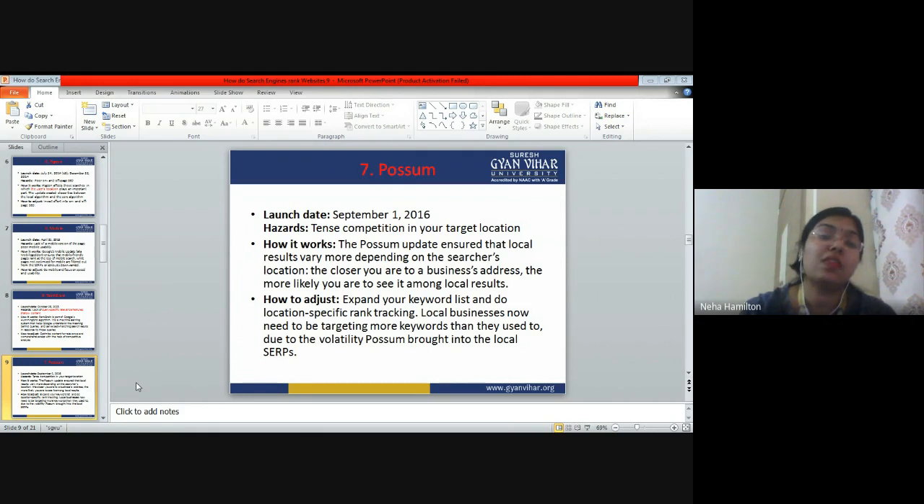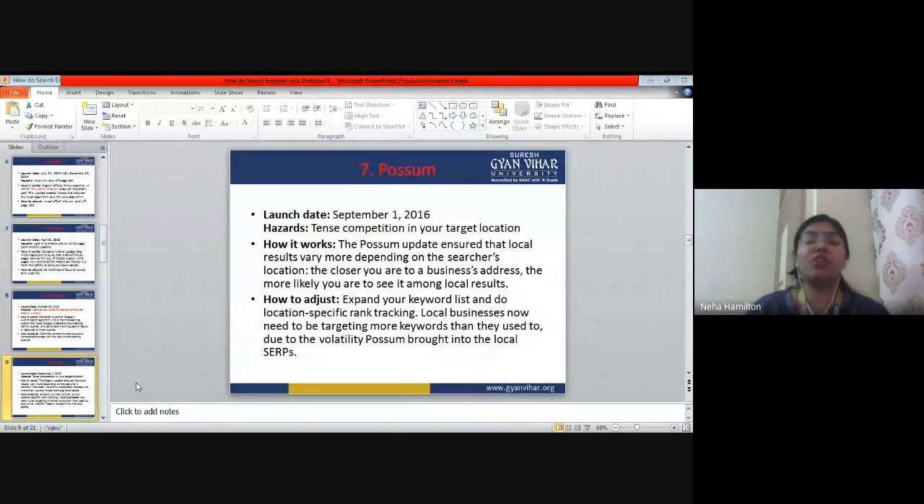Local businesses now need to be targeting more keywords than they used to, due to the volatility POSUM brought into local search. What does volatility mean? Changes, changing again and again. So POSUM keeps updating, as new businesses are being added in the Google directory, your ranks keep on changing. Even in Google directory there is a ranking, right?